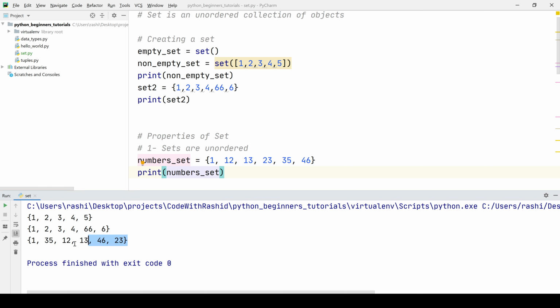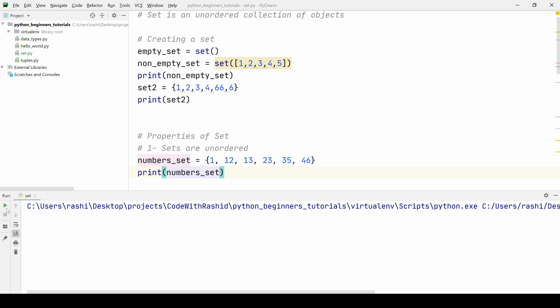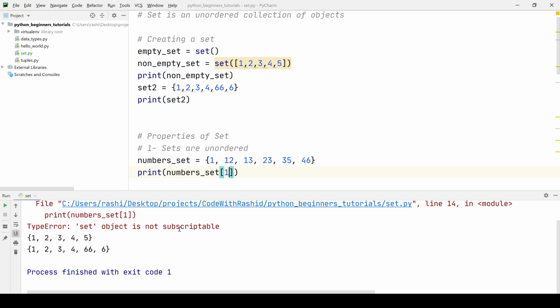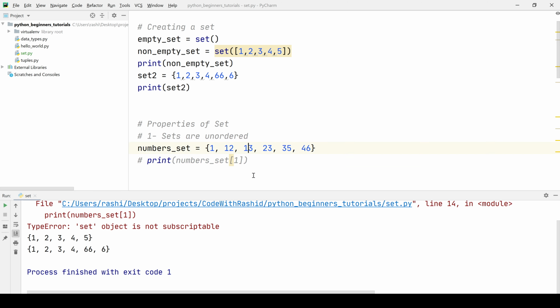Here we are not having any kind of order, because here we have 1, 12, 13, but here it's 1, 35, 12, 13, 46, 43. Let's run it again, then we will get some different values. So this is the first property, that we never have order in sets. Similarly, we cannot access a particular element inside a set using the index number. So let's say if we use index 1, we will get an exception here: set object is not subscriptable. So we cannot even access the values of a set using the index. This was the first property of set.